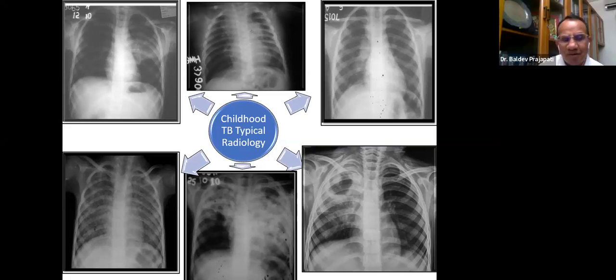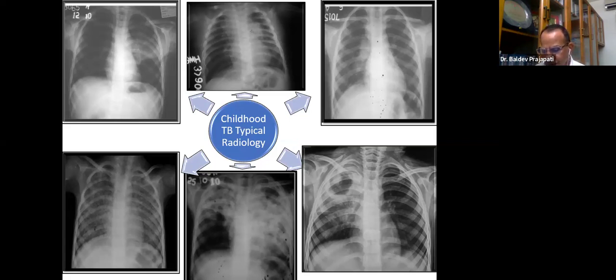Okay. Please remember, CT scan, we don't advocate for diagnosis of tuberculosis. We should be very clear, keeping in mind the radiation, though some have less radiation, but still. But suppose you suspect miliary tuberculosis on an X-ray and you are not sure, miliary shadows can be detected very nicely by the CT scan. In that case, you can go for the CT scan.